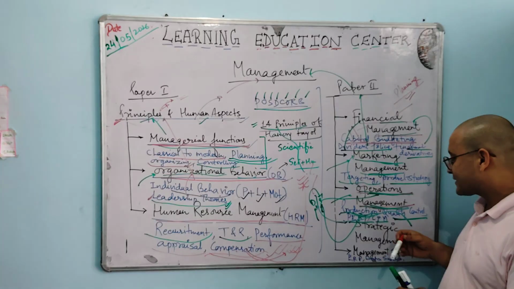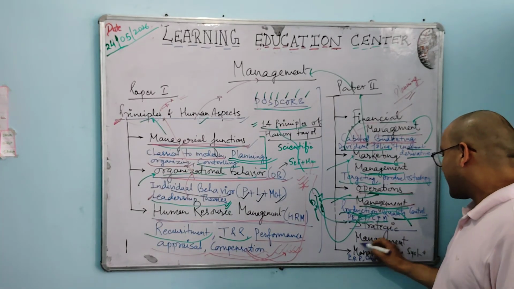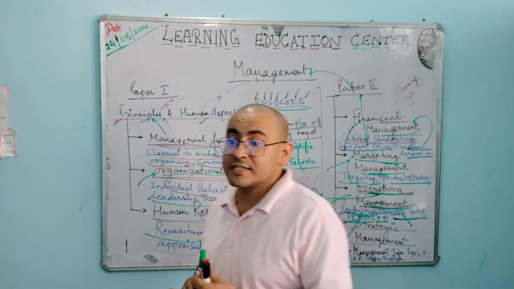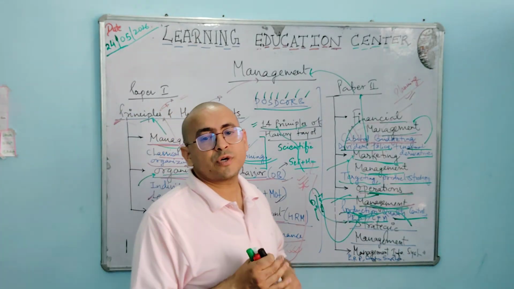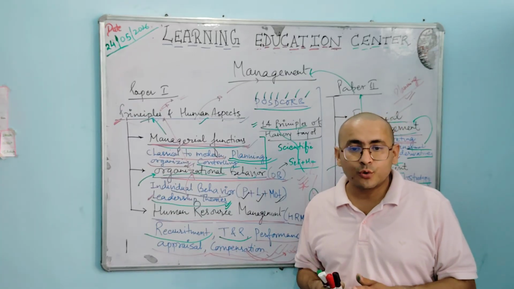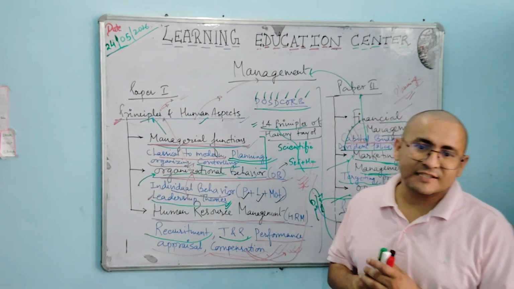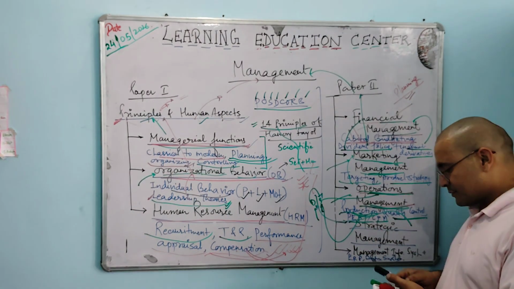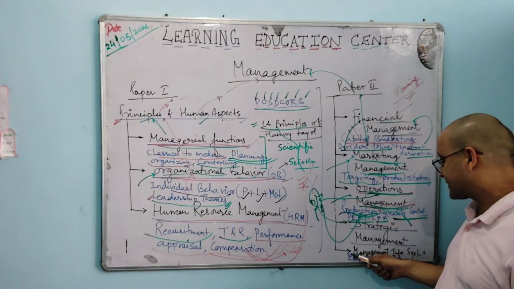Now, what is strategic management? It means a management which is done by having some strategy, a strategy that will focus to develop and completely achieve the objective of the organization. That is called strategic management. Now, management information system.